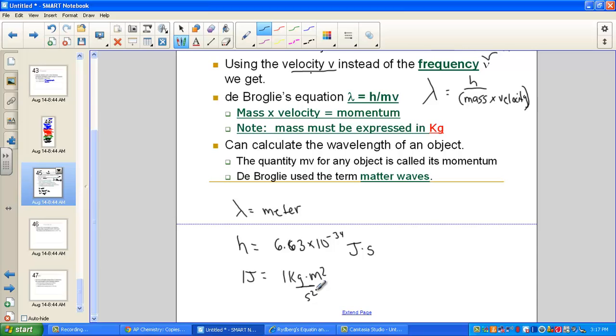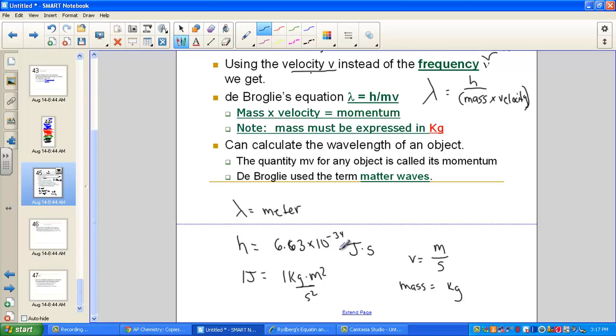Now that might be brand new for us. And of course the reason I'm putting this all in here is that notice velocity must be in meters per second to make the joule work. Meter per second for velocity. And that mass must be in kilograms to align itself with the very definition of a joule. And that joule is being used here in Planck's constant.